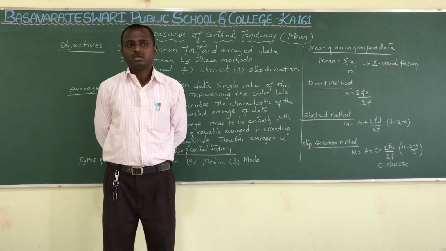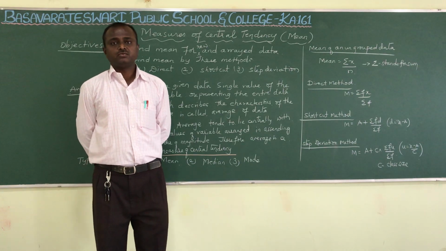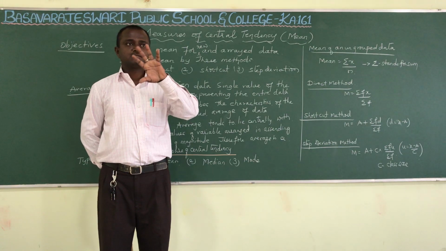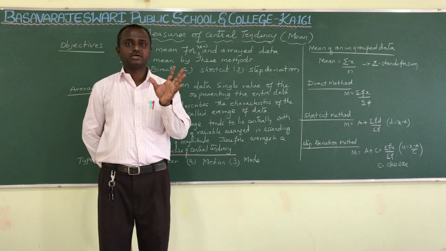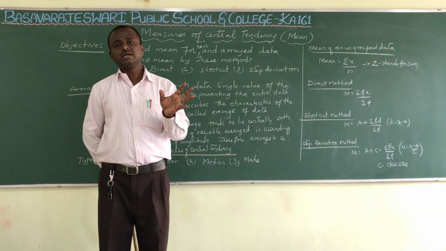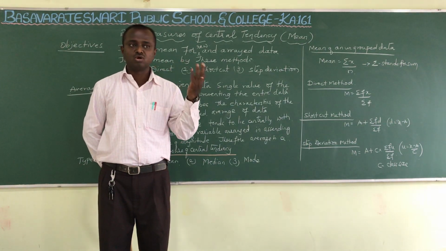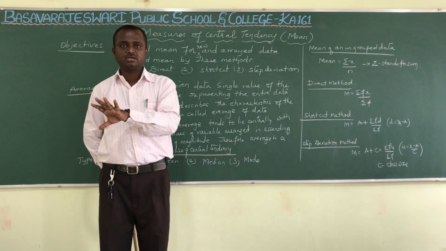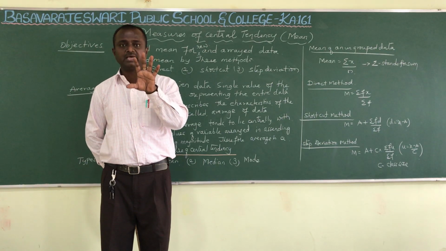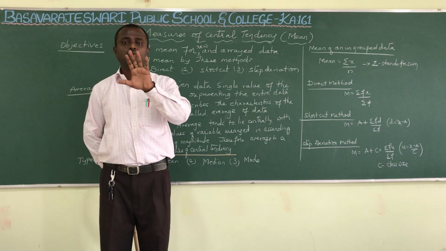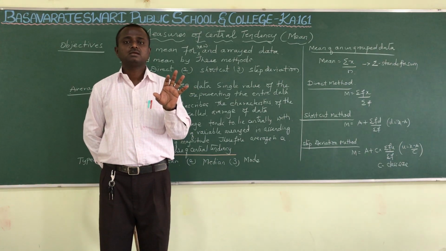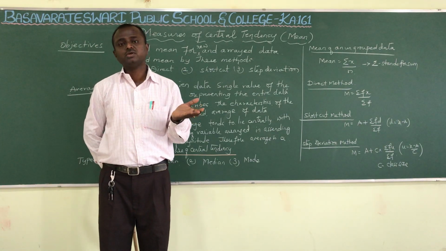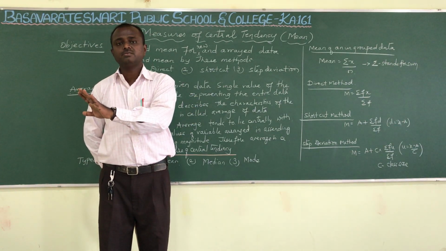Therefore, if any one value is there which represents the whole data, that means the salary of all workers working in that particular factory, then we can compare easily which factory is giving more pay and which factory is giving less pay for its workers, isn't it? One single value should represent the whole data. Then we can easily identify which factory is giving more pay and which less.